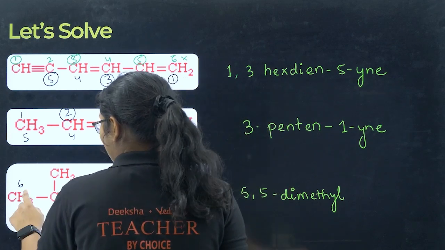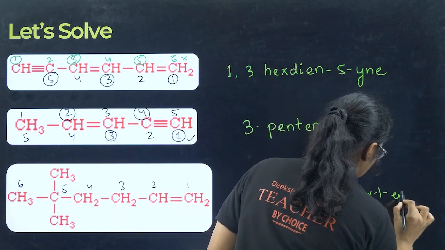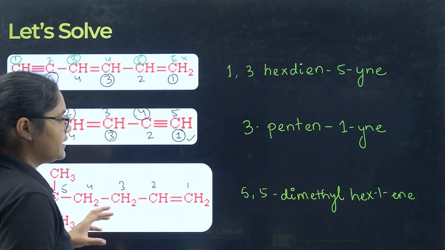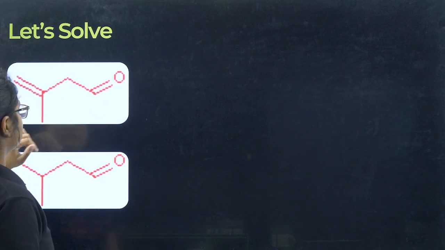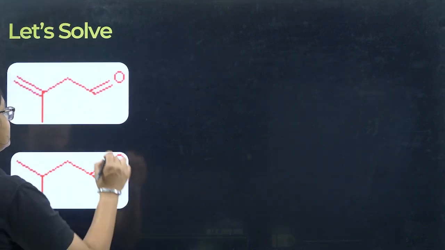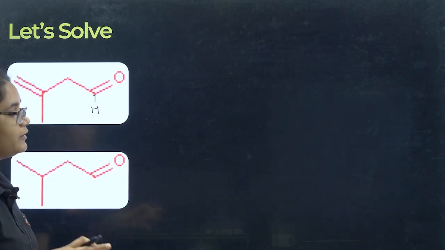Okay, then you have hex-1-ene. Okay, 5,5-dimethylhex-1-ene. Okay, next let's do this type of question. Here you have one, this side, if nothing is there it means it is H. We learnt this in writing bond formula and all, right?